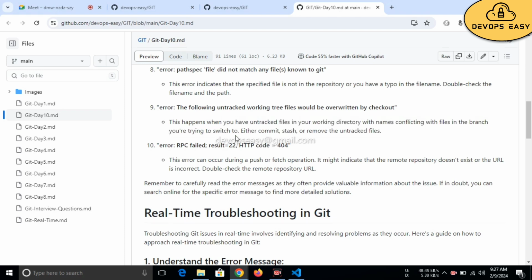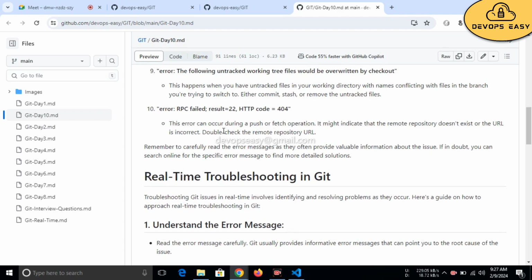Untracked files are newly created files. They are in the working directory, and we have not added them yet.